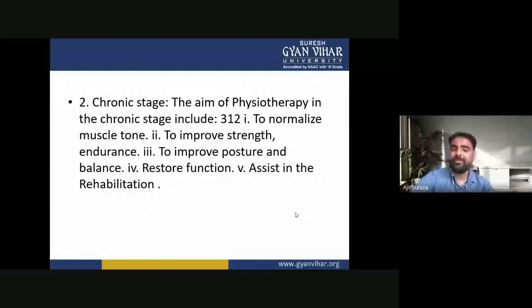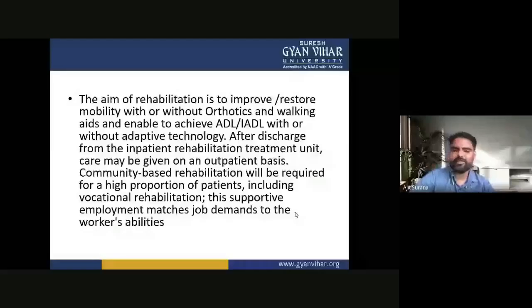The aim of the rehabilitation is to improve or restore mobility with or without orthotics and walking aids, and enable the patient to achieve ADL and IADL with or without adapting technology.